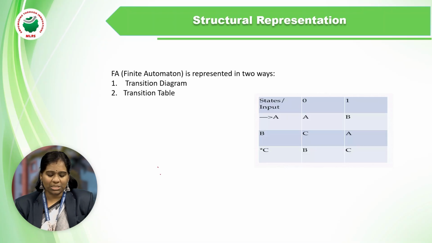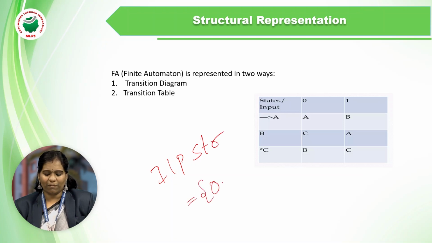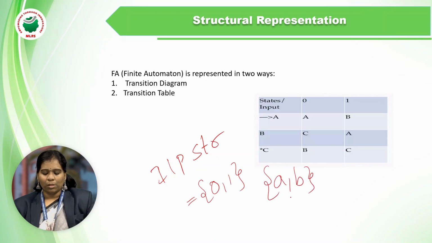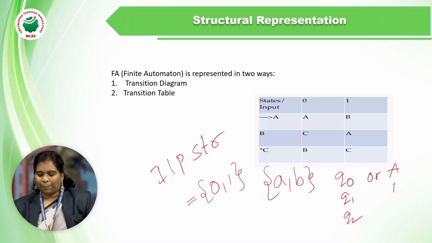The input symbols may be 0, 1, or a, b. The rows are represented with the states, which are Q0, Q1, Q2, or capital A, capital B, and capital C.